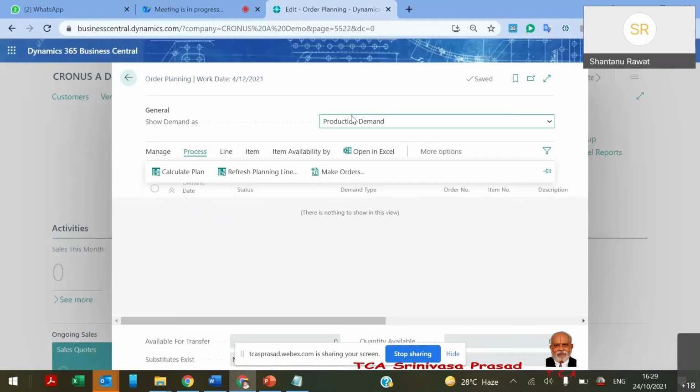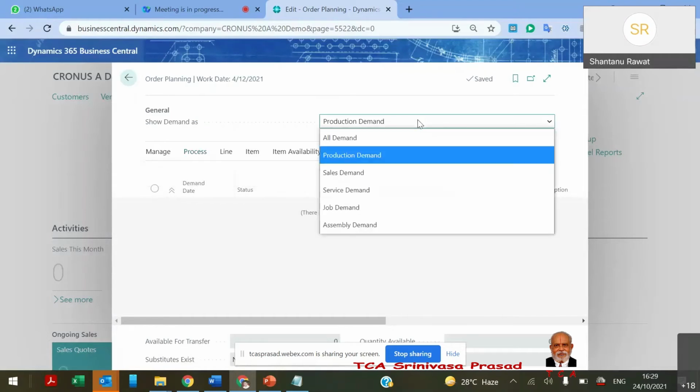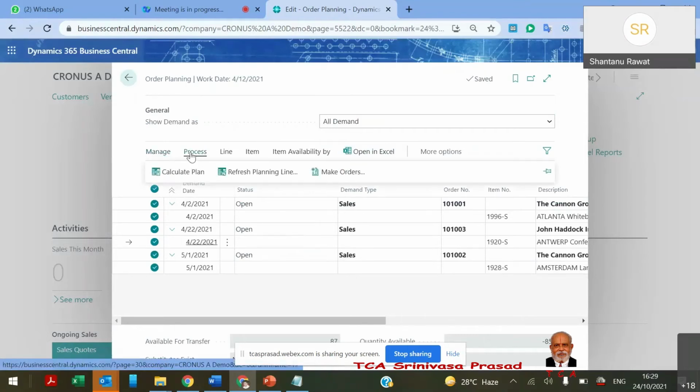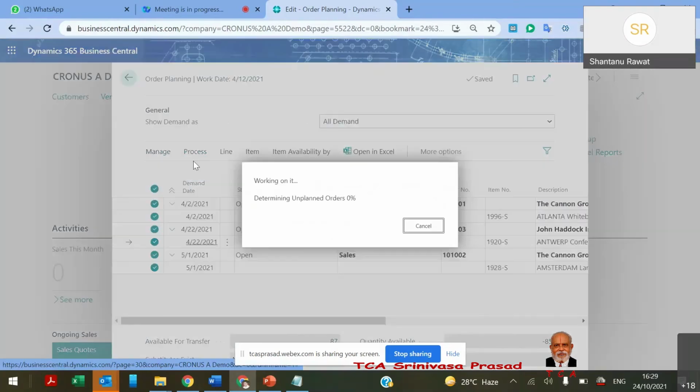Here in the order planning window, if I have to identify all the demands, wherever the inventory shortages are, I can just create that. Here, calculate plan.